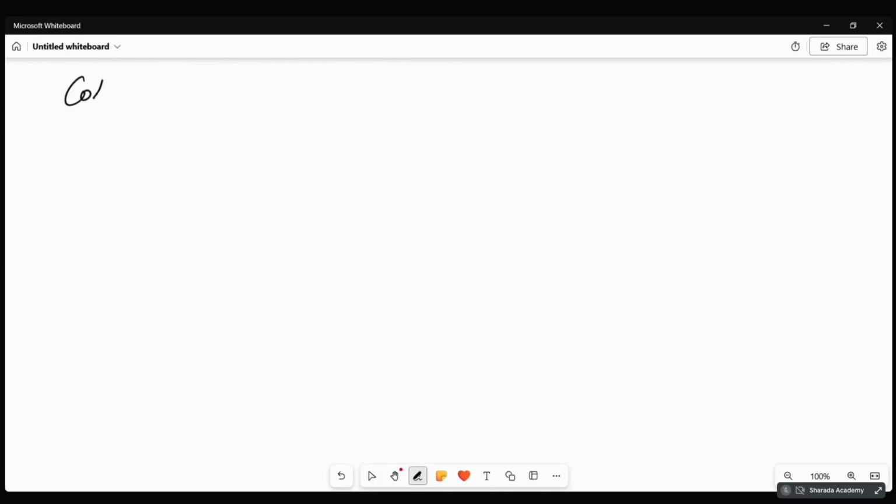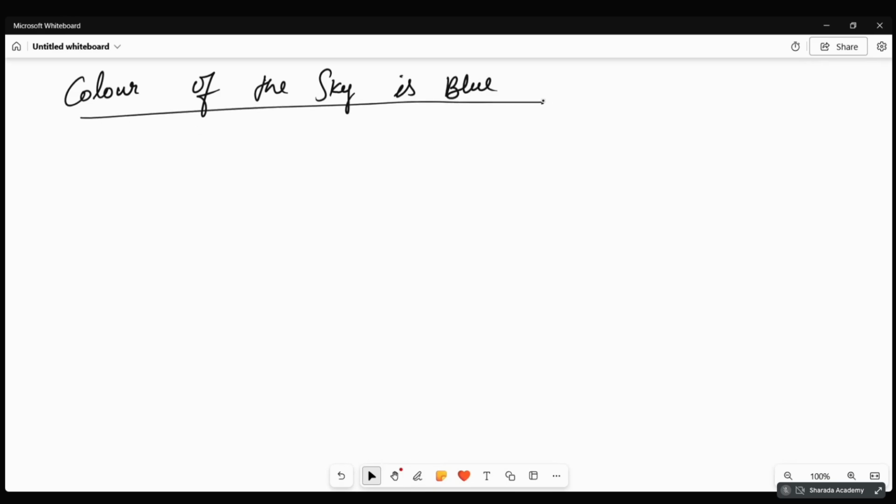Write down: color of the sky is blue. During daytime, the sky appears blue.